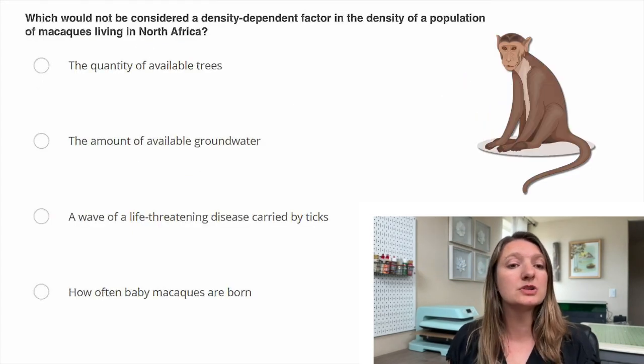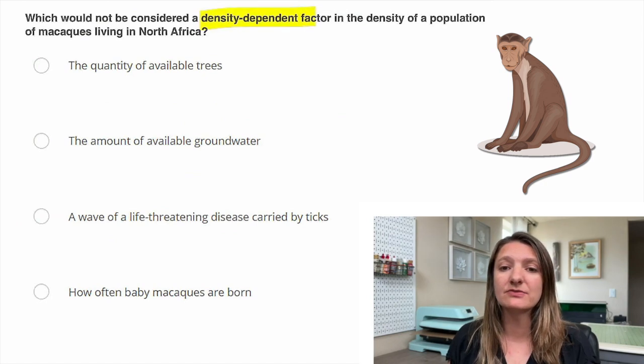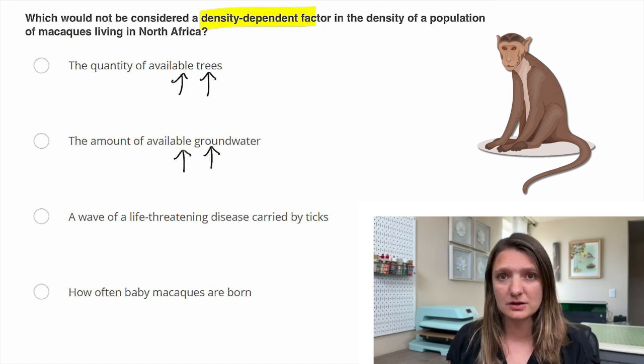Number 4, which would not be considered a density-dependent factor in the density of a population of macaques living in North Africa? So the quantity of available trees, this is going to be density-dependent. So the more trees that are available, the more macaques can live there. The amount of available groundwater, again, it will be density-dependent. So the more groundwater available to drink, the more macaques can live there.